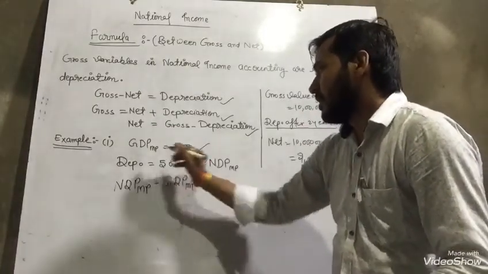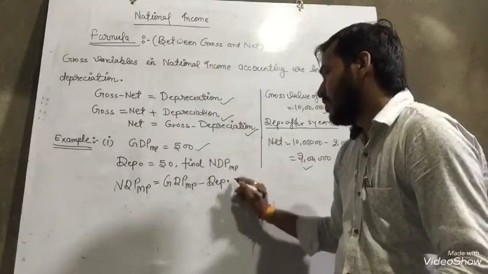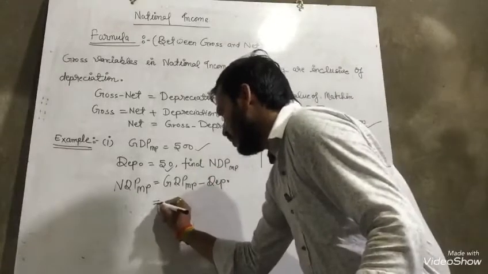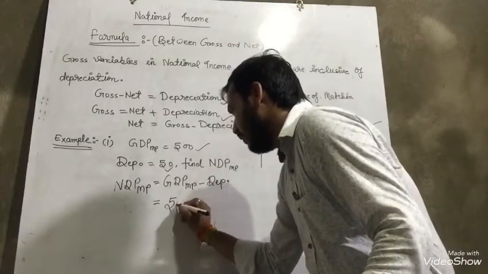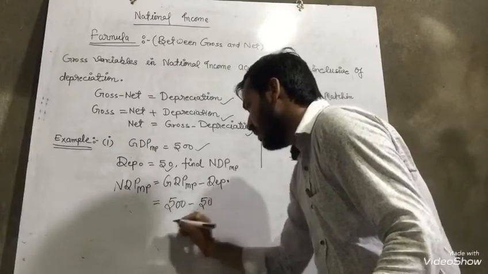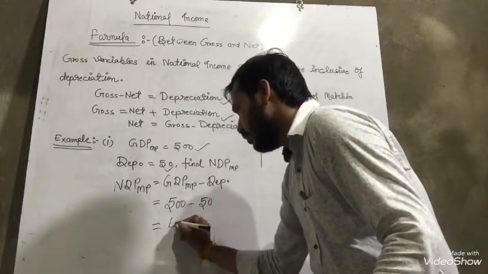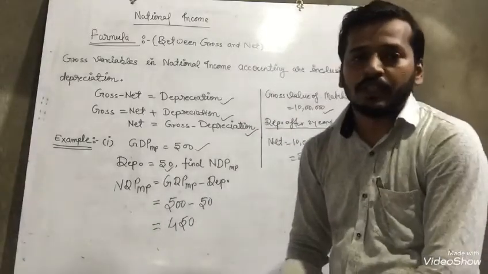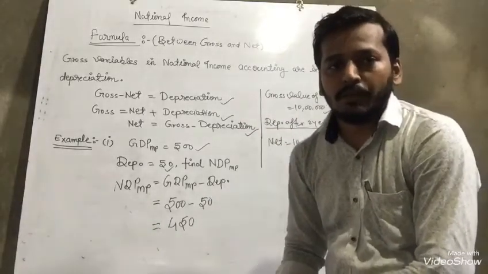So GDP is given as 500, depreciation is given as 50. So 500 minus 50 equals 450.